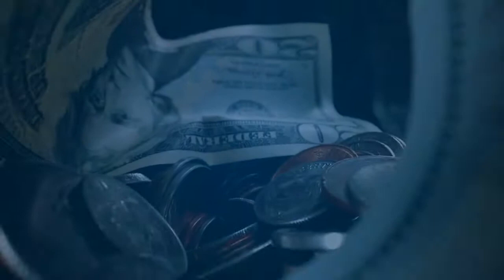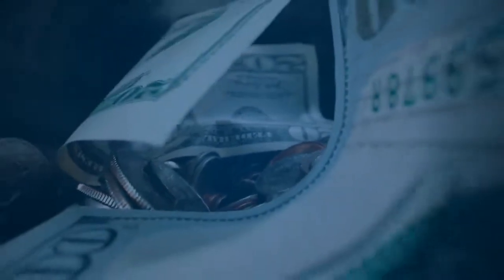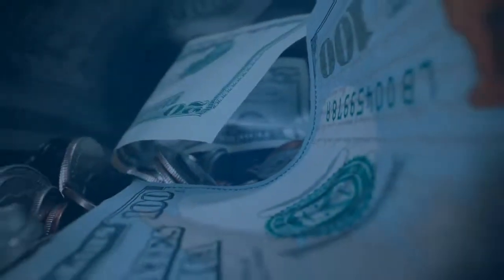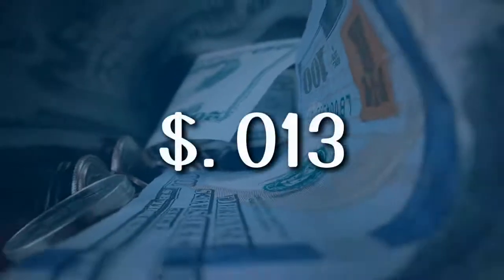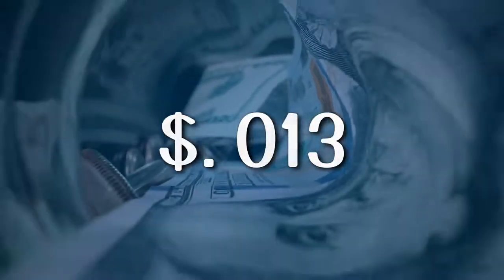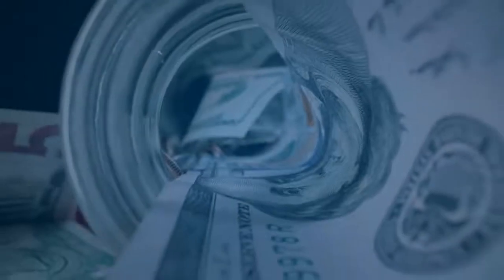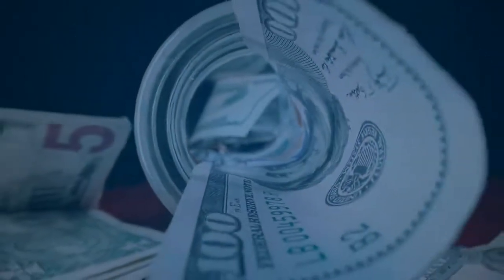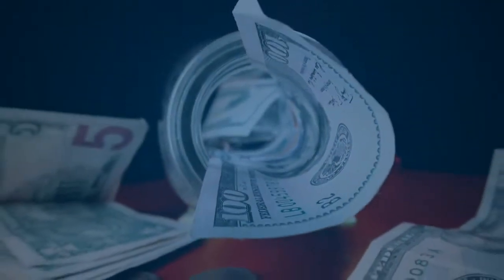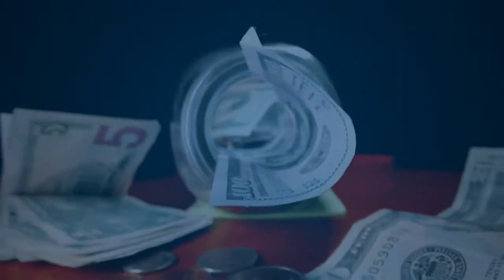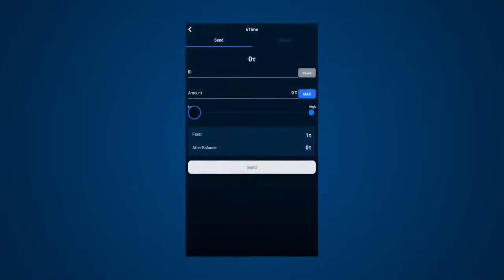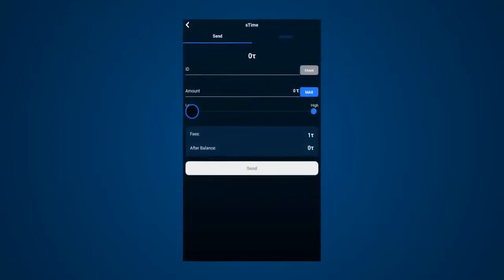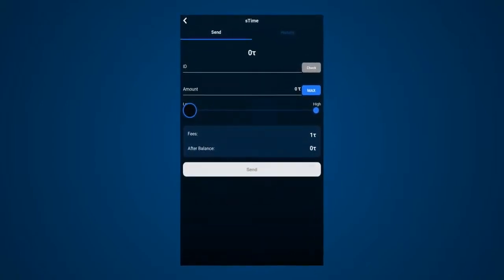Now, if you're perusing the settings, you might notice that you can see how your time converts to US dollars. This values each time at 1.3 cents, but this is purely what they think it will be worth. Remember, time is not worth anything right now, but they hope to be by mid-2022. Also, just to mention, one of my favorite features of the app is the ability to transfer time. You just have to know the ID of the other person and then you can transfer it.